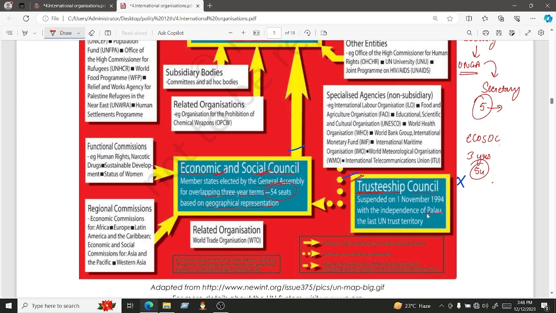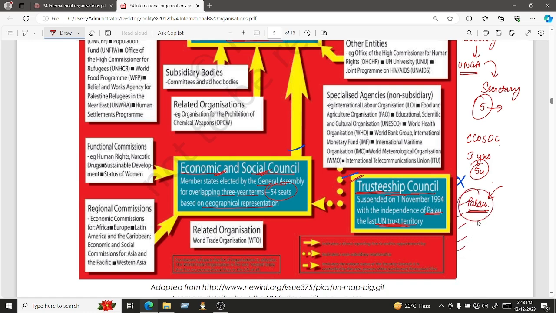But Palau was the last territory that was occupied by other countries. So after establishing independence in the region of Palau, the role of this Trusteeship Council ended. This was the last UN Trust territory. UN Trust territory means a certain list was maintained that we have to provide independence to all the countries that are in the list.